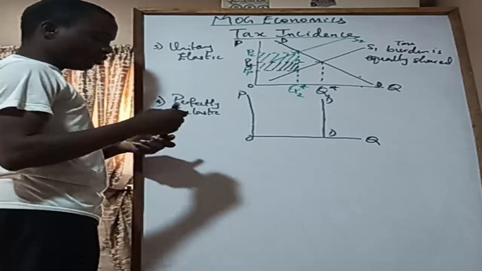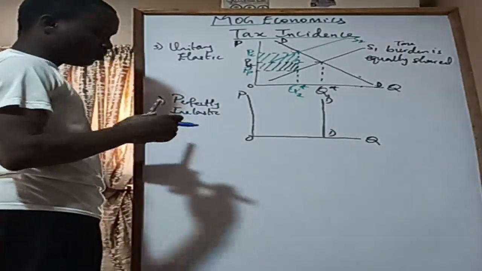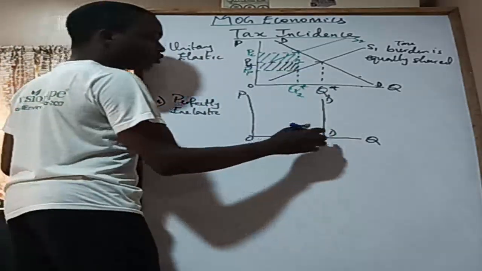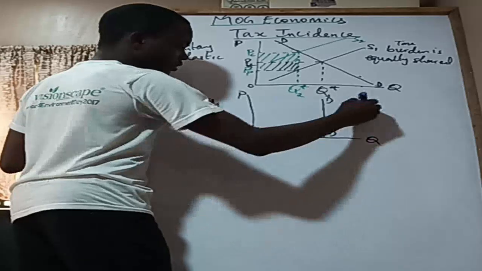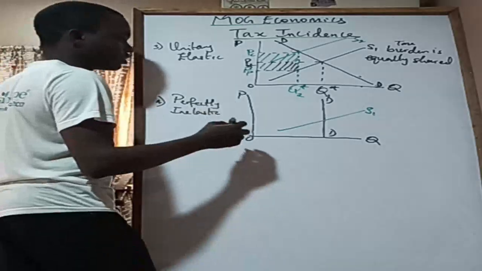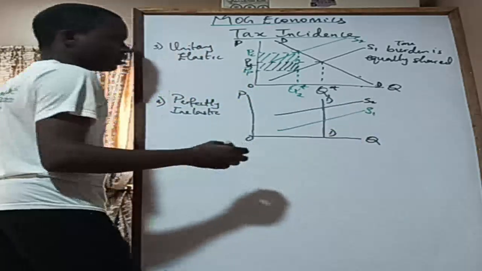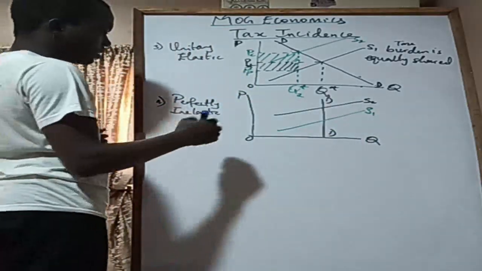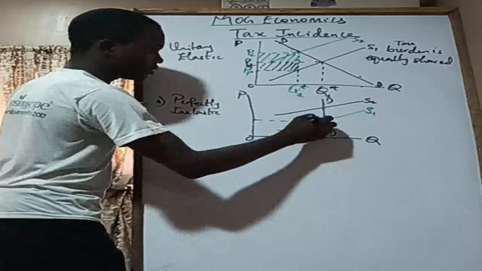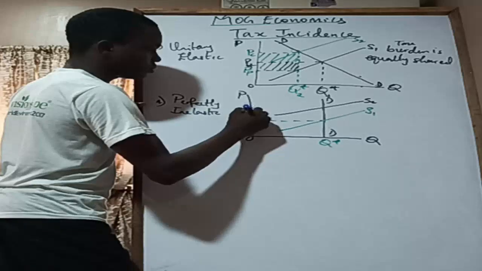Now, tax is being imposed on the producer of goods and services, like on the company producing, or tax is imposed on the commodity, of course, a commodity that has this type of demand curve. This is the initial supply S1, and this supply curve as a result of taxes is shifting to S2. It's meant to be drawn parallel, but like I said, it's a day of managing. So we have this is Q star, and this is P star, the equilibrium price.